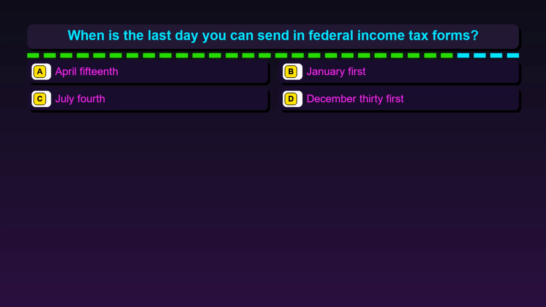Question 96. When is the last day you can send in federal income tax forms? Option A, April 15th. Option B, January 1st. Option C, July 4th. Option D, December 31st.